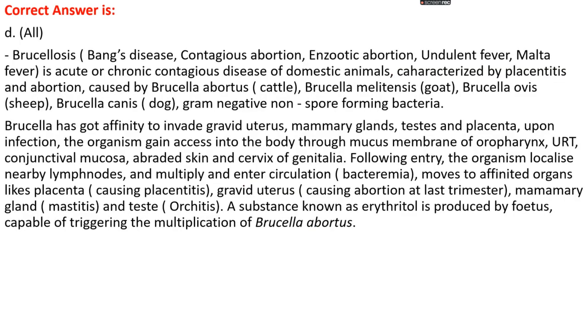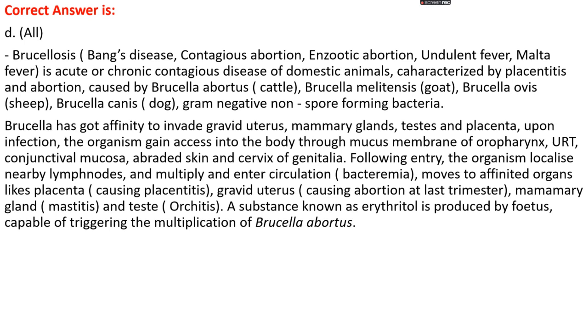Okay. Brucellosis, which is also known as Bang's disease, contagious abortion, enzootic abortion, undulant fever, or Malta fever, is an acute or chronic contagious disease of domestic animals, mainly characterized by inflammation of the placenta, that is placentitis, and abortions. It is mainly caused by Brucella abortus in cattle, Brucella melitensis in goats, Brucella ovis in sheep, and Brucella canis in dogs. It's a gram-negative, non-spore forming bacteria.